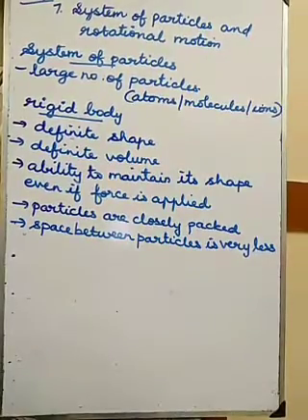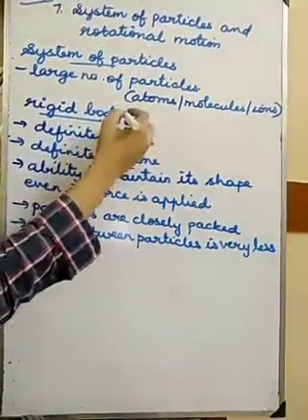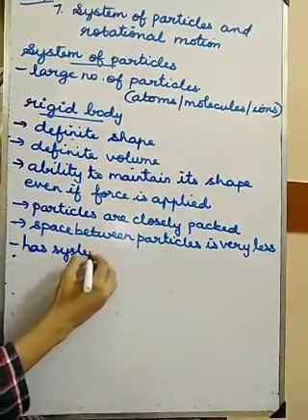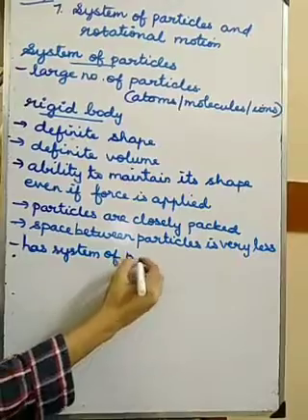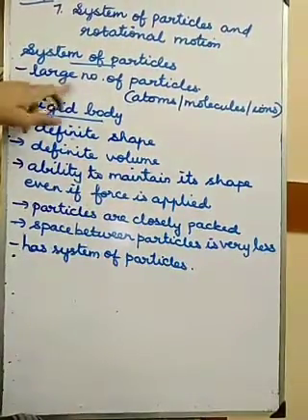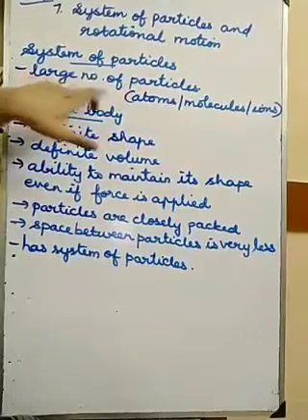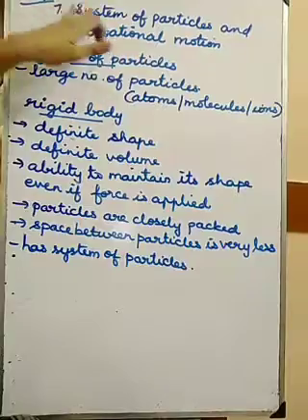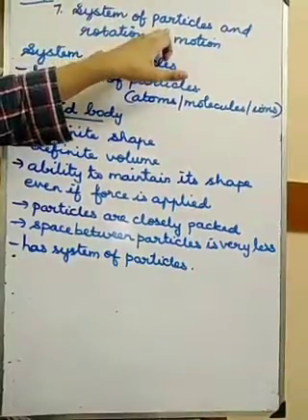So a rigid body has a system of particles. System of particles means it has many particles or large number of particles. So, understood what do you mean by system of particles?